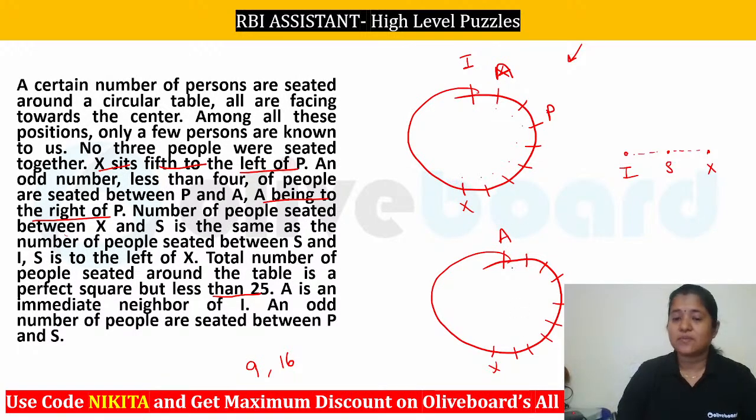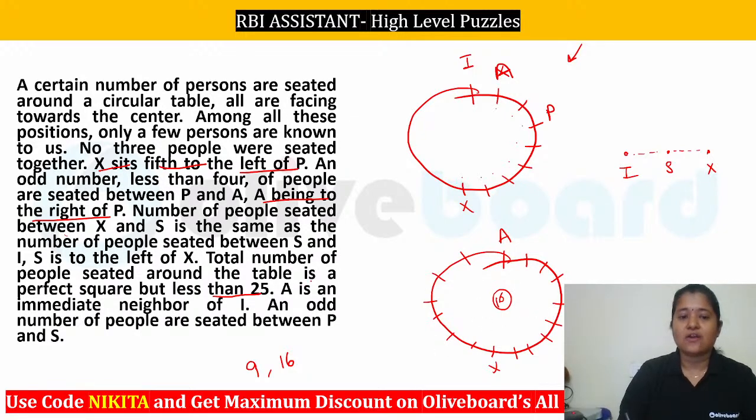In this case, how many people are we getting? You can see we have 1, 2, 3, 4, 5, 6, 7, 8, 9, 10. So here you can see we already have 10 people, right? So that means we cannot have 9 people in this one. So we will have 16 people. So that means 1, 2, 3, 4, 5 and 6, right? 6 people are to be added here to have the total as 16. So here we have 16 now.